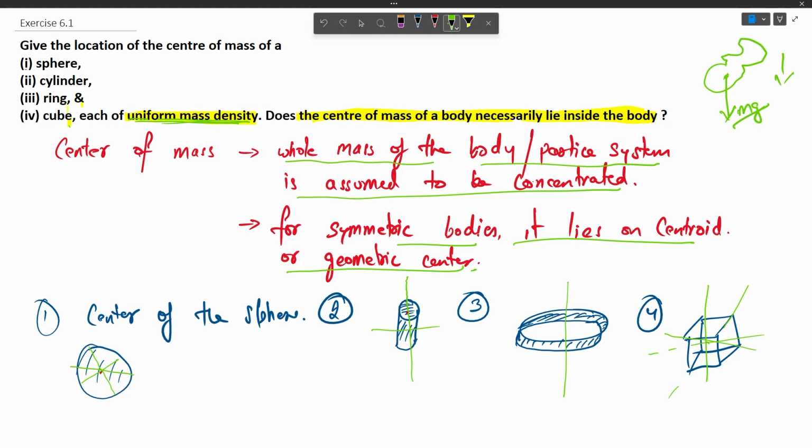Now the question asked whether the center of mass lies necessarily inside the body. So we can see that in case 3, the center of mass is lying outside the body, so it doesn't necessarily mean that it should lie inside the body. It can lie outside the body as well.